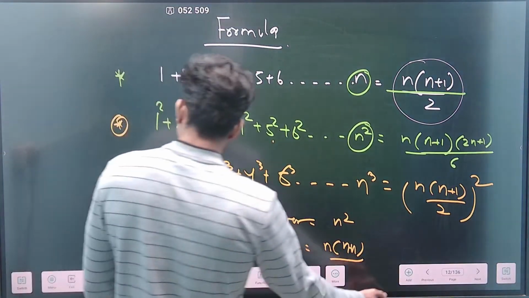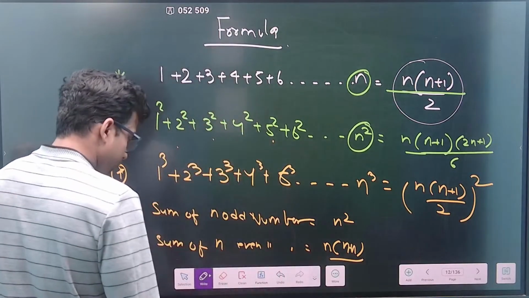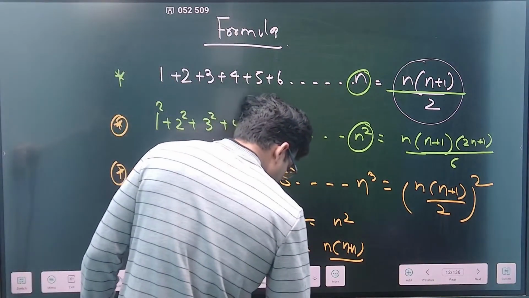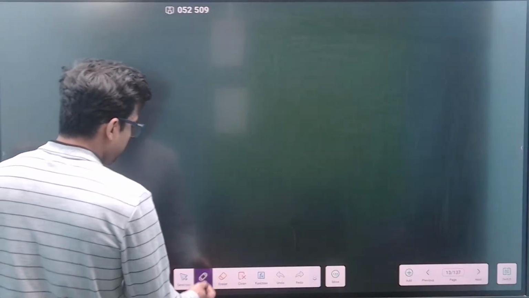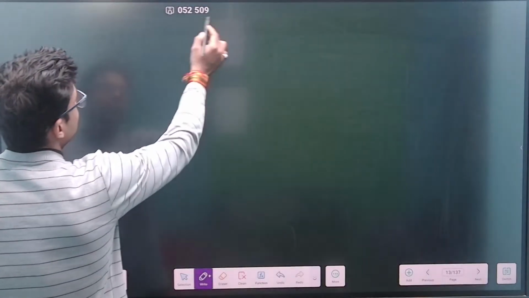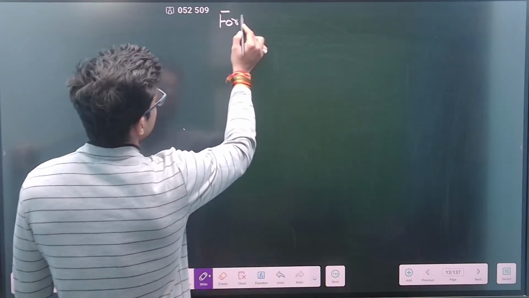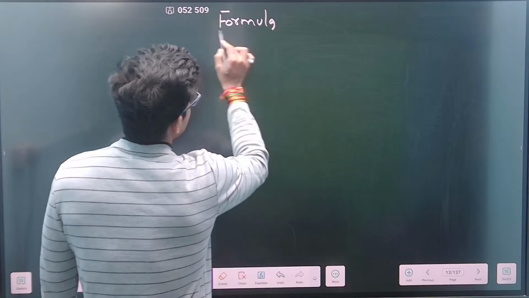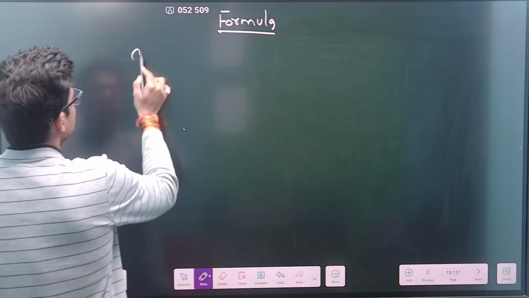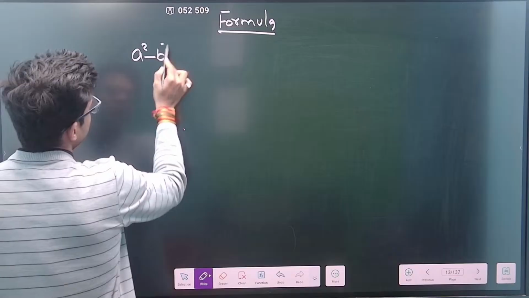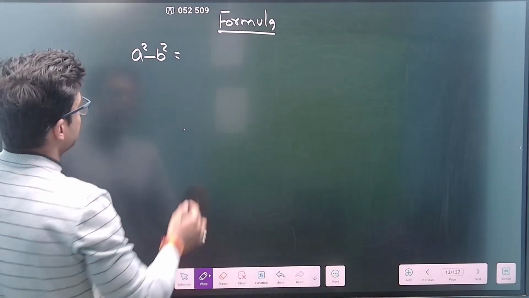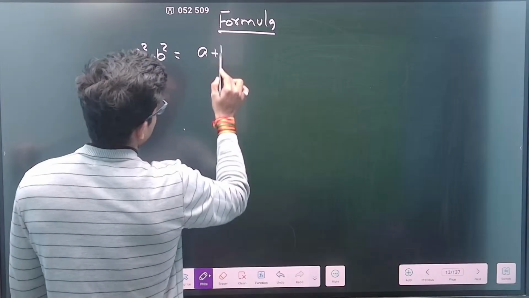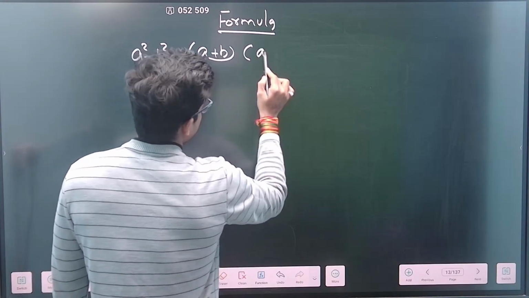Then come to the 1, 2, 3, 4 and 5. I hope this is clear now. Then come to the other part. The other part is basically what? Again I will come to the formula, and I will write down what everybody knows: a square minus b square is basically a plus b into a minus b.